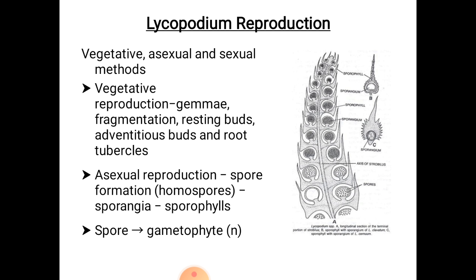The sporangium consists of a stalk. They are smaller in size, kidney shaped, orange to yellow in color. The spores are produced within these sporangia. These are homospores and haploid in nature. On germination, these give rise to gametophytes.